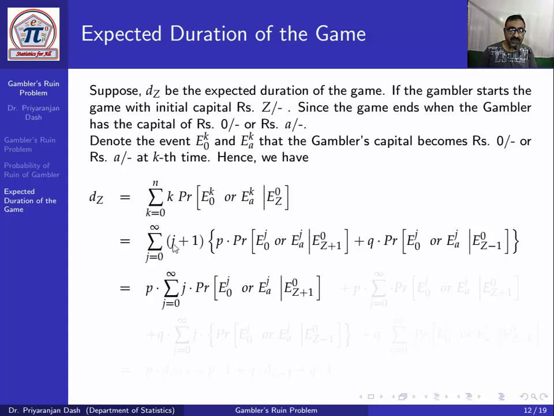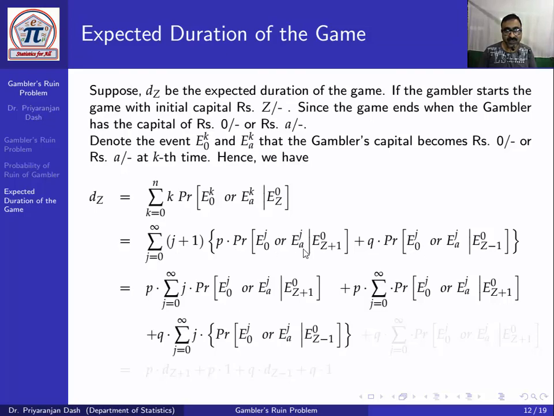Now this will be equal to, we multiply j into P, taking out j into this, and here P into 1, P into this. In the second term we multiply j plus 1, and then this probability, this is the total probability, this is equal to 1, because this is the probability that one of them will be ruined definitely. So this is the probability distribution, the conditional probability mass function. So this total will also be 1.